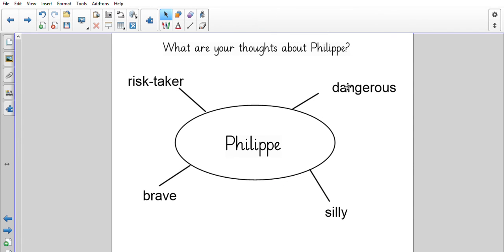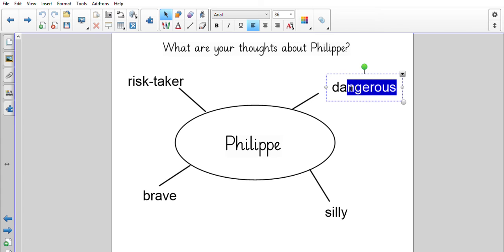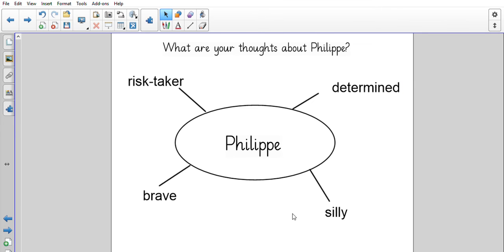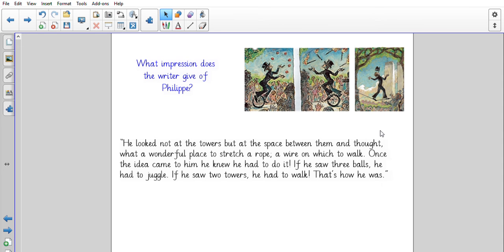Actually, I'm going to change dangerous, because he's not dangerous. What he does is dangerous. So I'm going to change that. I think he's quite determined. Okay, so I want you to write some of your thoughts about Philippe around your thought bubble, and then we'll move on. So what impression does the writer give of Philippe?